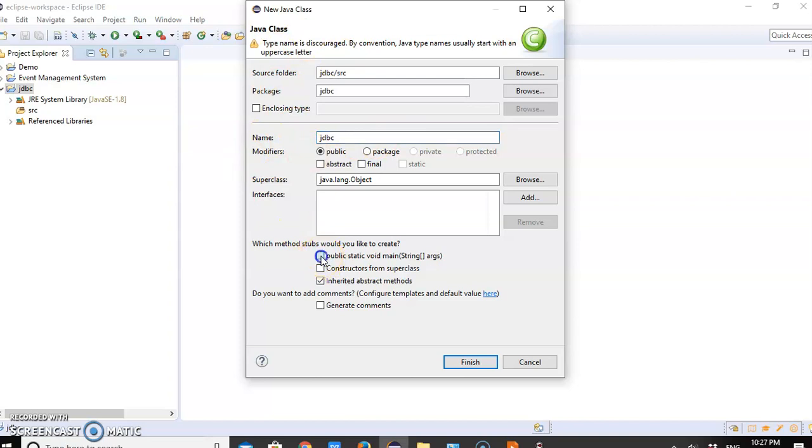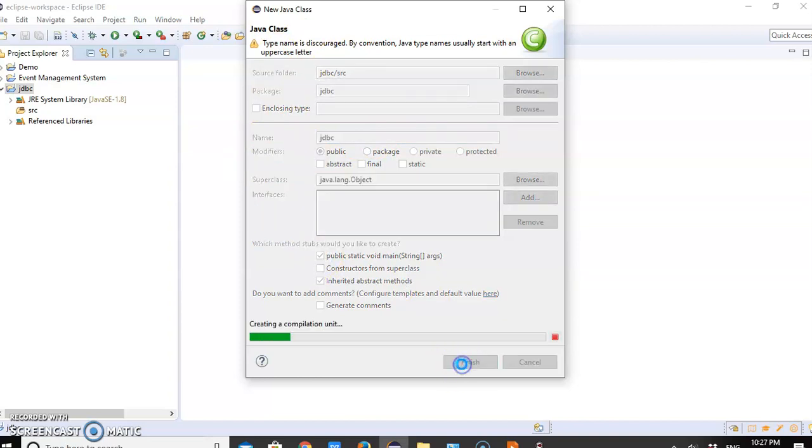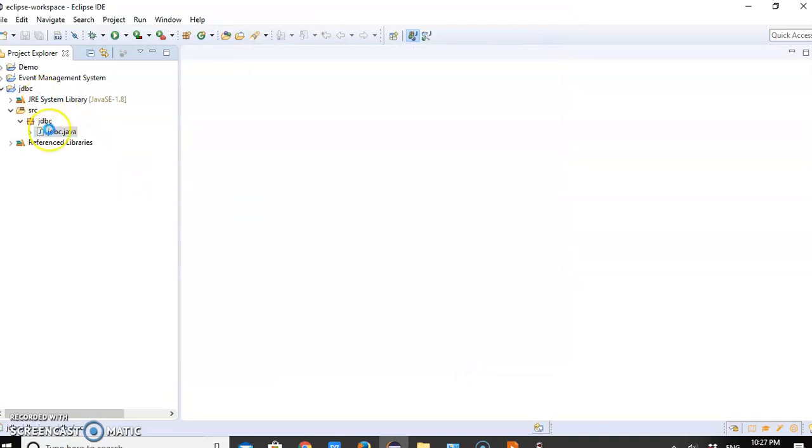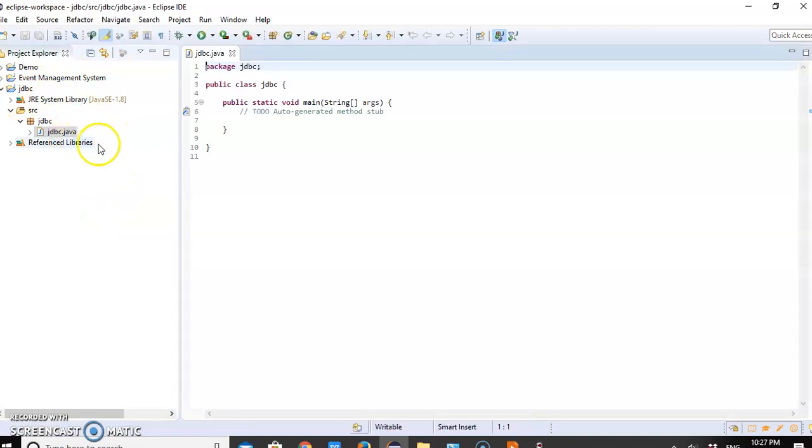Click on public static void main and Finish. So here you can see this Java class is open, and the connection is done. The library is loaded here.